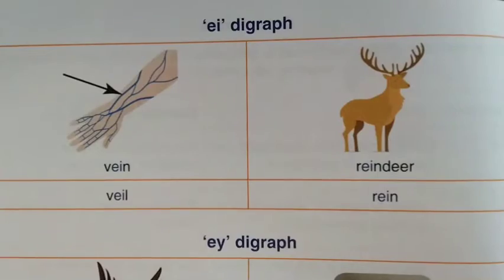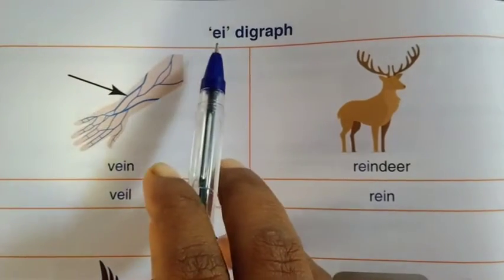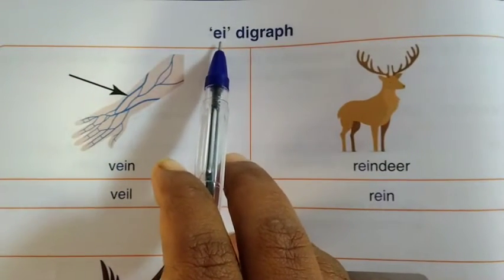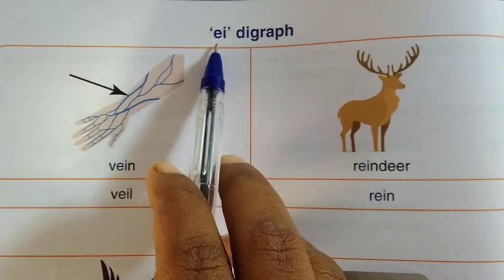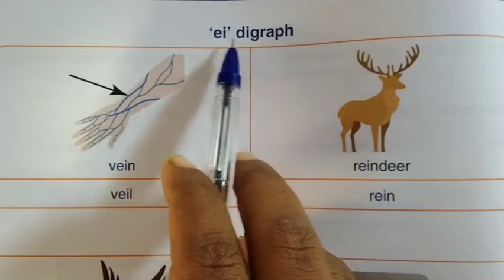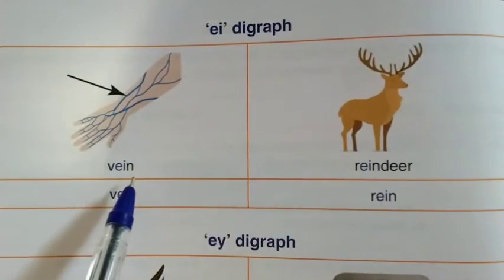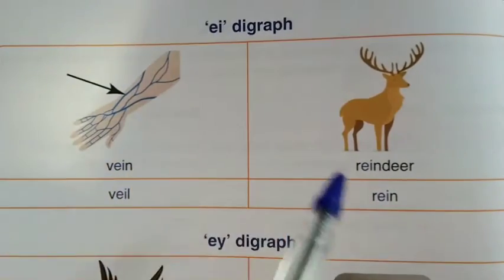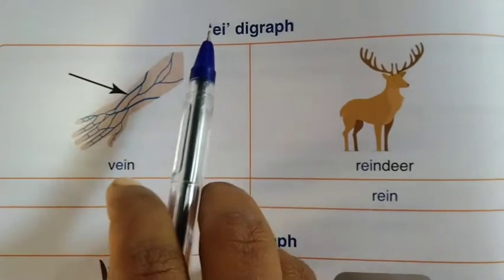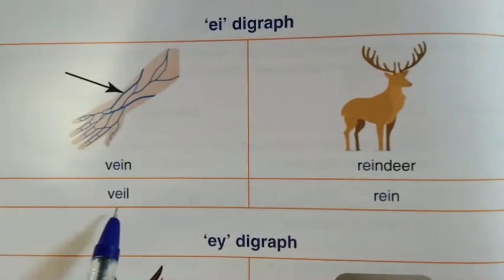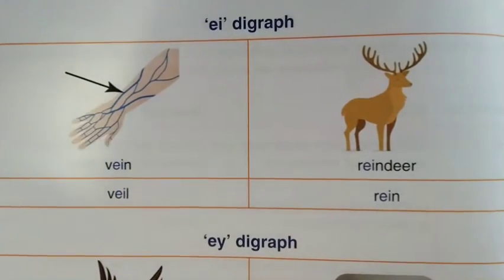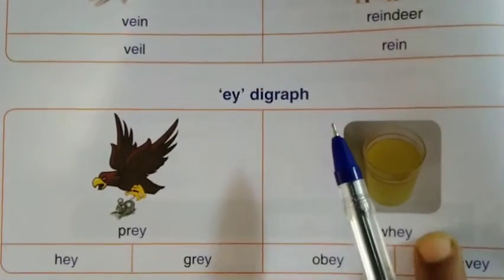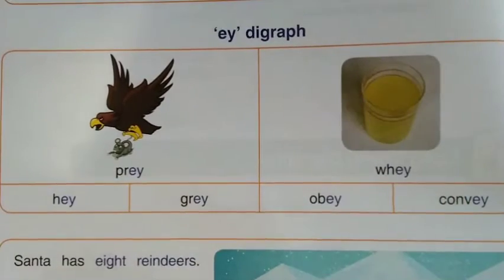See the next digraph. E, I. These two letters come together to make the single sound A. A digraph. A vein. A reindeer. A whale. A rain. Look at the next digraph.